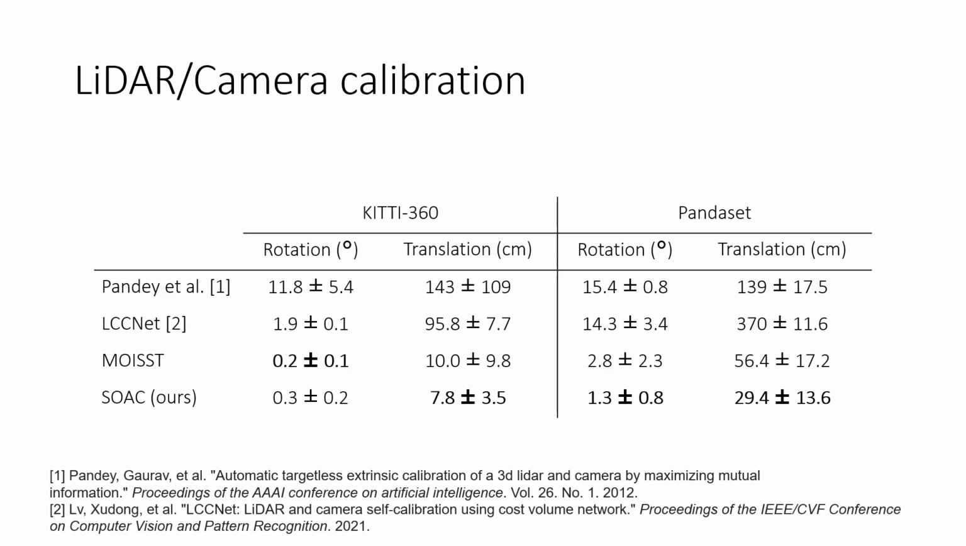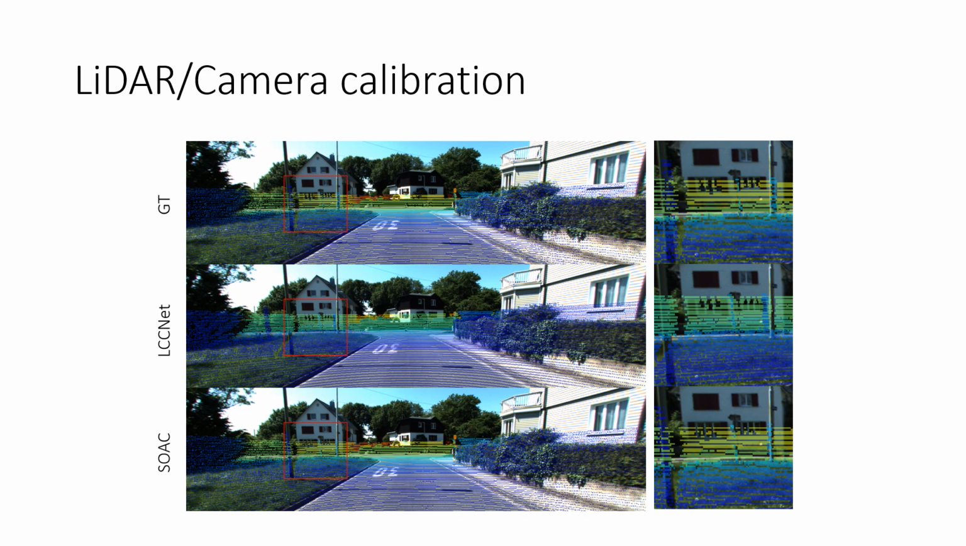Finally, for the specific task of LiDAR camera calibration, we compare our method against the mutual information-based method by Pandey et al. and the deep learning-based method LCCNet. The accuracy provided by SOAC is much higher across the dataset, showing the robustness of the method. By reprojecting the LiDAR scans, we can see the better alignment provided by SOAC.